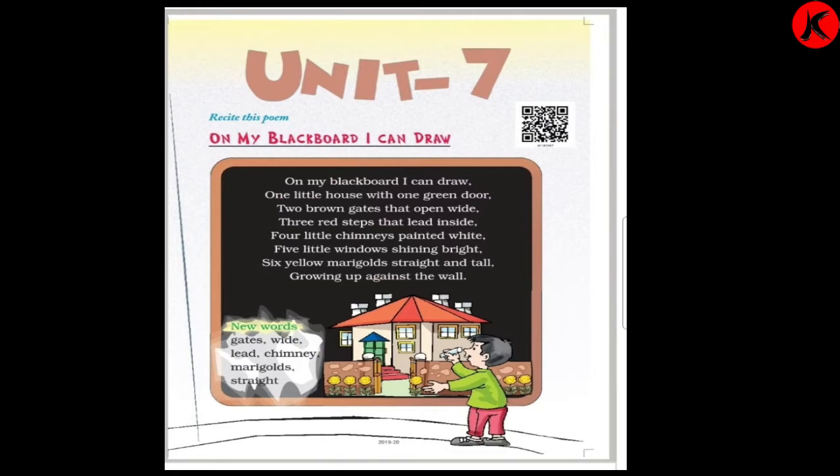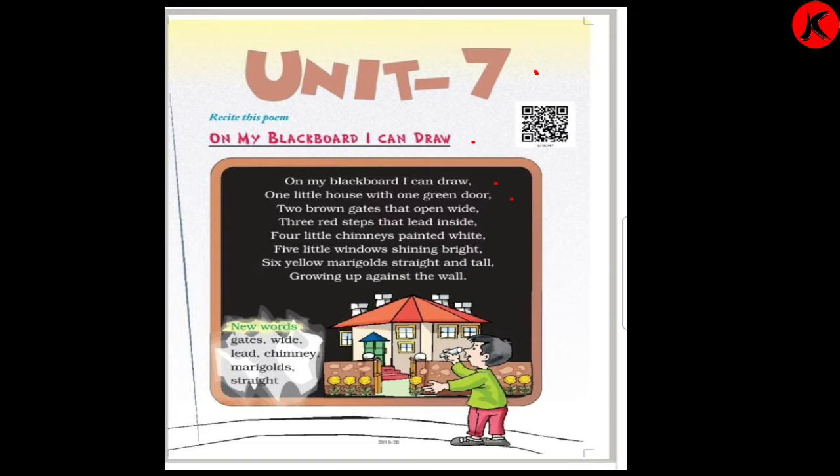We will read the poem. You all also will read with me. Okay, children? Shall we start? Yes. Unit 7. On my blackboard I can draw. On my blackboard I can draw one little house with one green door.